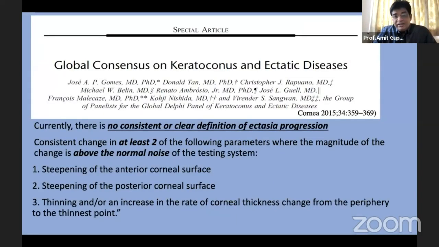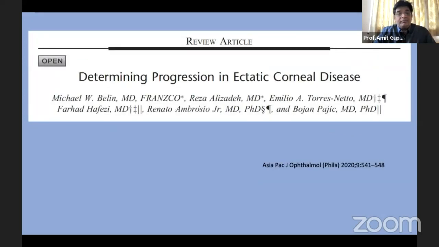The Global Consensus on Keratoconus, which was such a big consensus with a Delphi panel, even they said that any 2 of these criteria: steepening of the anterior surface, steepening of the posterior surface, and thinning or increase in the rate of corneal thickness change. But they have failed to define it. What should be the criteria? How much change should we keep? They have not defined this in the publication.